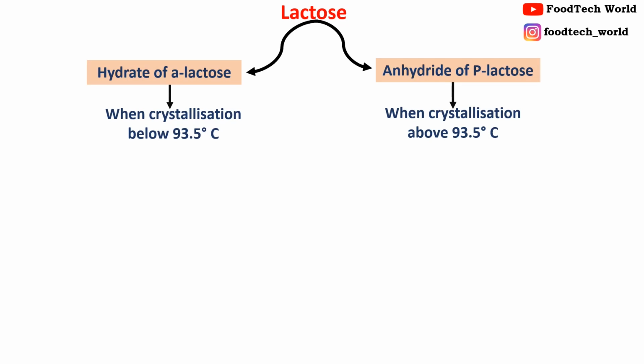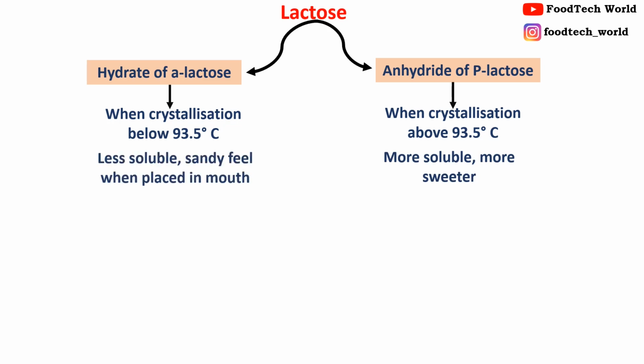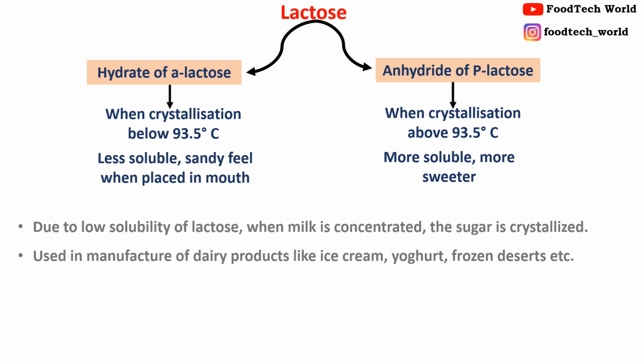Lactose has two forms, hydrate of alpha-lactose and anhydride of beta-lactose. When crystallization takes place below 93.5 degrees Celsius, then hydrate of alpha-lactose is formed. When crystallization takes place above 93.5 degrees Celsius, then anhydride of beta-lactose is formed. Beta-lactose is sweeter and more soluble than the crystals of alpha hydrate.